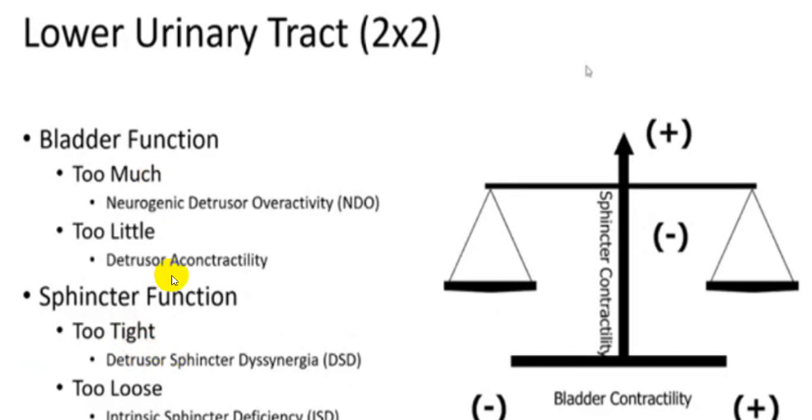Detrusor areflexia happens classically in lower motor neuron detrusor muscle acontractility, and for neurogenic detrusor overactivity we also utilize the word detrusor hyperreflexia. And if too loose, where the internal sphincter is not working, that means internal sphincter deficiency, and this will happen whenever there is damage to the sympathetic system.